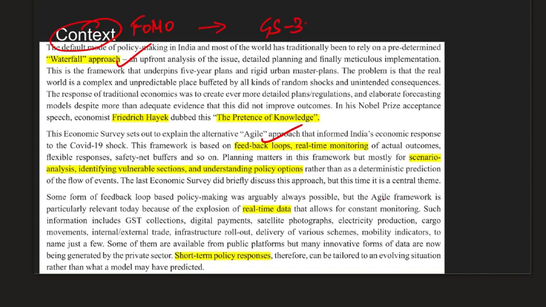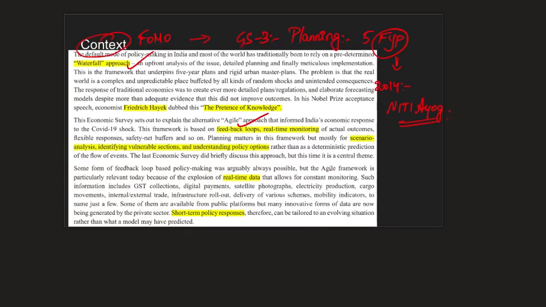Now, if you take a look at the UPSC notification in GS3 syllabus, you will have economic planning as a part of your syllabus. Now, the immediate thing that strikes your mind when you think about planning is probably 5-year plans, or maybe after 2014, we have rollout plans of Niti Aayog where every year we have certain strategies. But the biggest problem with these kinds of planning is once you set certain targets, there is absolutely no feedback on whether they are working or not.